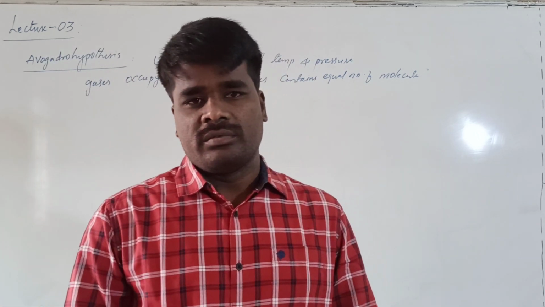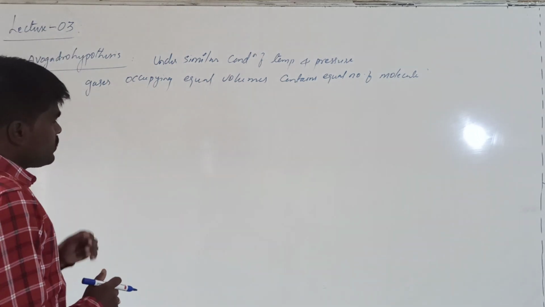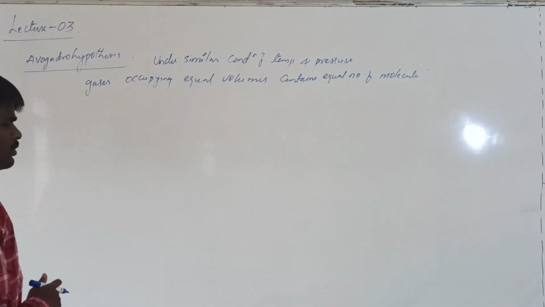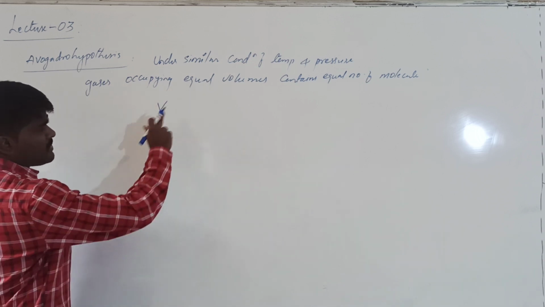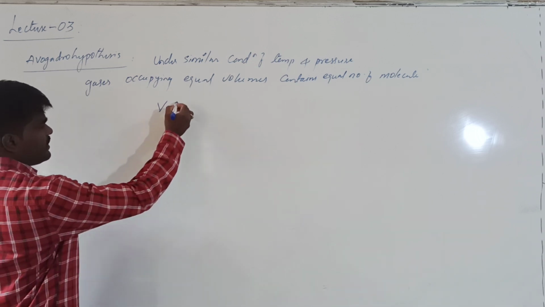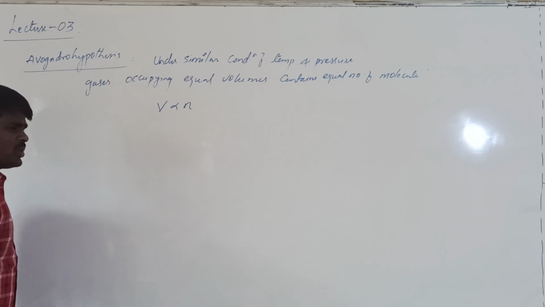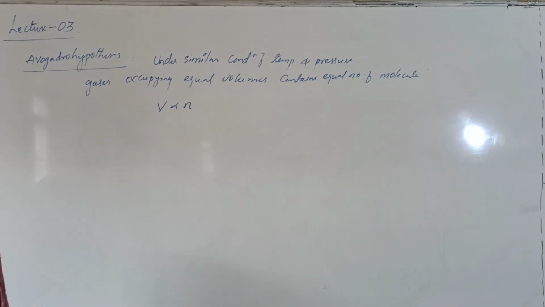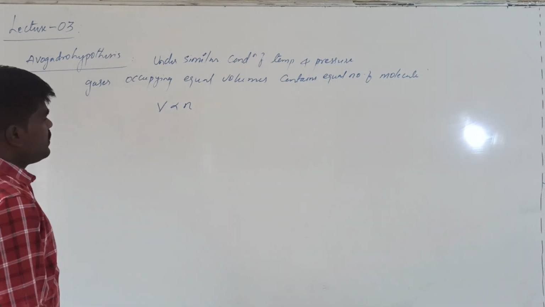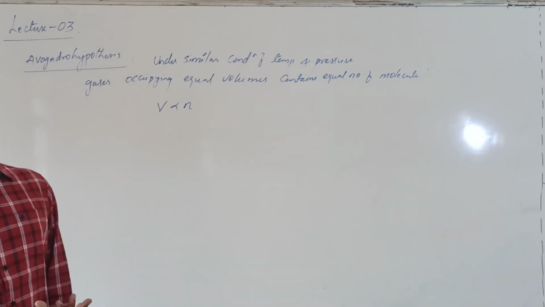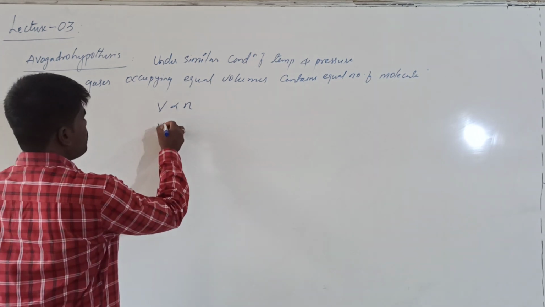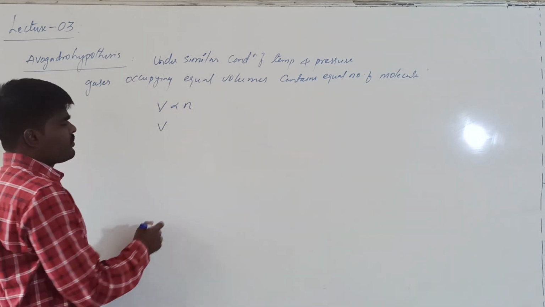number of molecules. Right? According to this concept, the main conclusion is that the volume occupied by gases under similar conditions of temperature and pressure will be directly proportional to the number of molecules, n. So, as the number of molecules increases, the volume occupied will also increase. It is directly proportional to n.